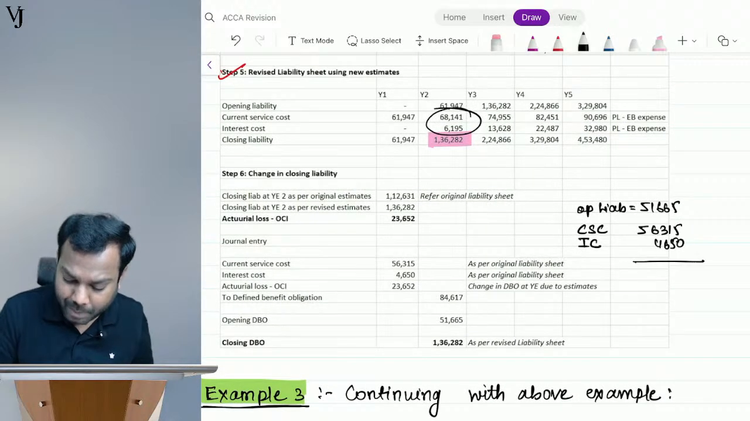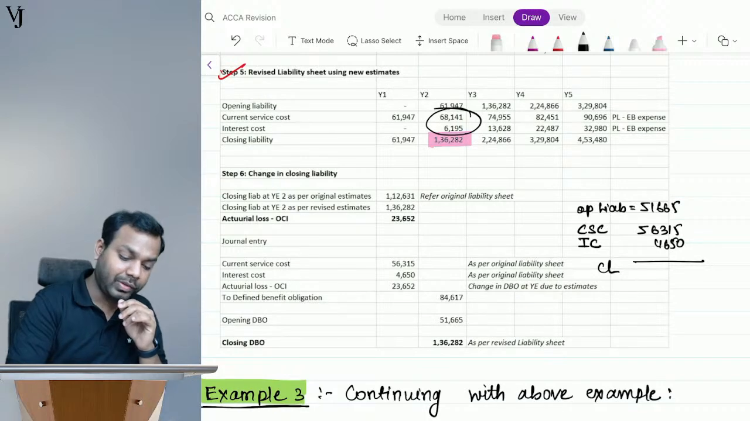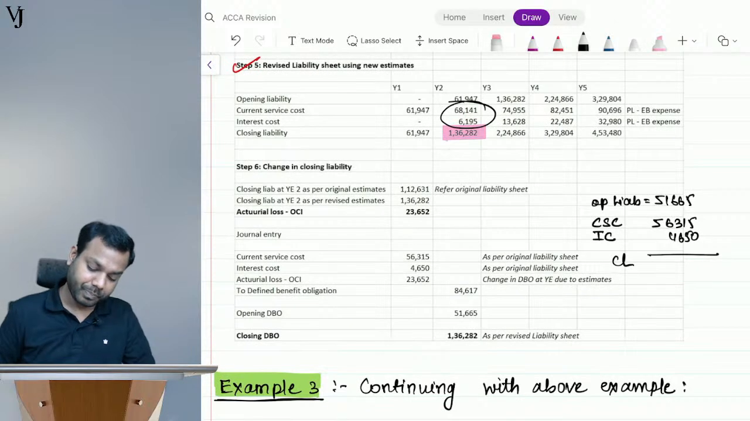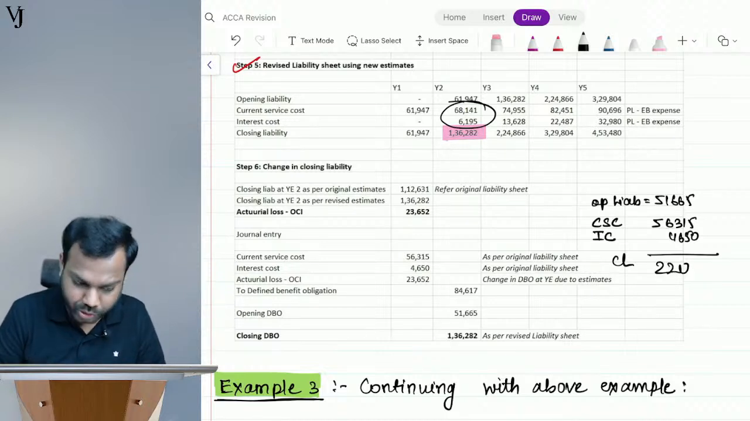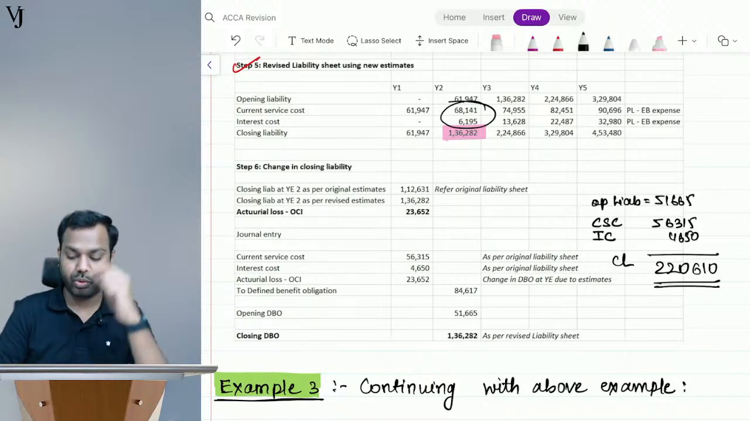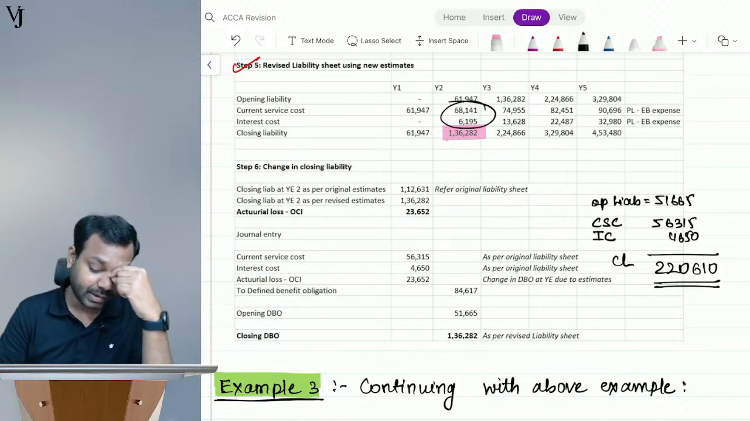So what should be my closing liability? 51665 plus 56315 plus 4650 is how much? It becomes 220610. Okay, 220,610. Now understand.